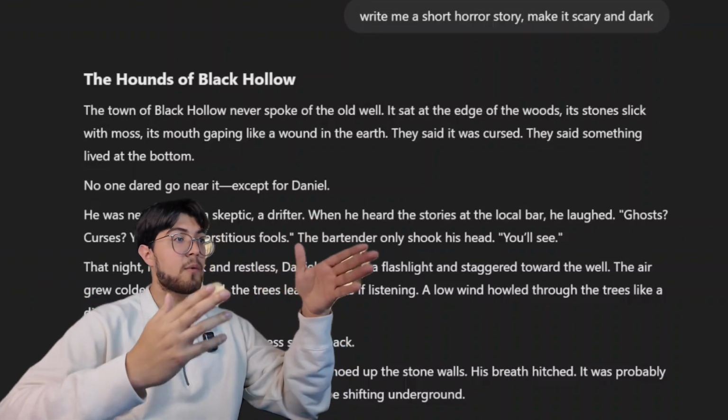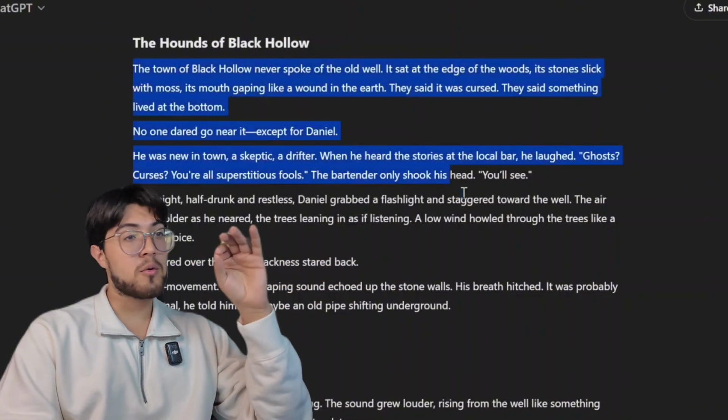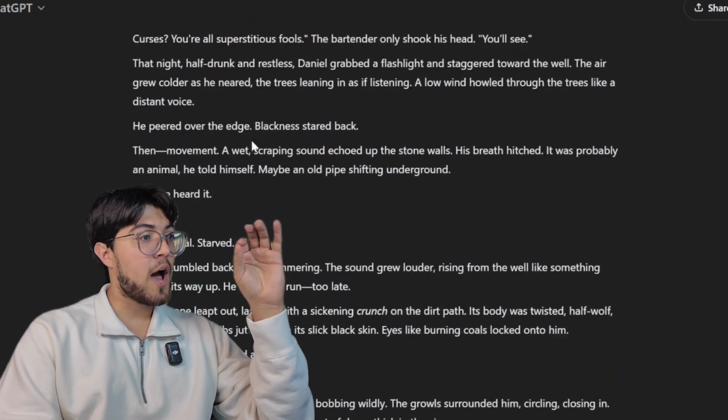You could say, hey, I want this set in the woods. I want this to be a group of 5 teenagers at a campfire at a cabin and they get attacked by blah blah blah. But for the sake of the video, I'm keeping it simple and I'm not really gonna add that much detail. Either way though, here we have our story, The Hounds of Black Hollow. Now obviously, read through it a little bit, make sure it makes sense. After you've gone over it and made sure it was good, you're gonna go ahead and copy the script.